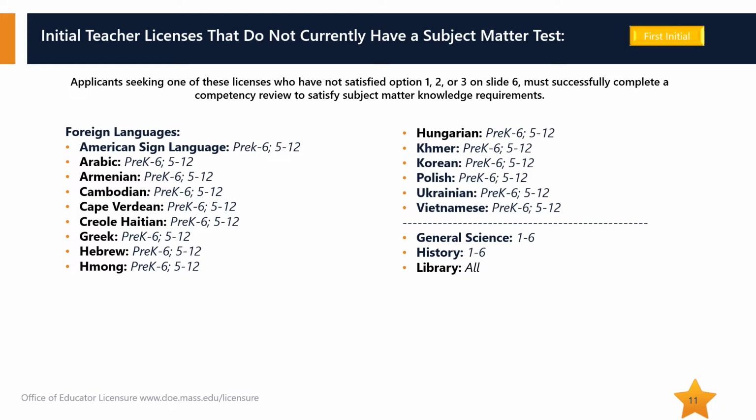The History 1 through 6 and General Science 1 through 6 licenses provide an option of achieving a passing score on a subject matter test intended for the 5 through 12 grade level in lieu of a competency review. If applicable, please view the competency review guide found through the link contained within the overview located directly beneath this video to learn more about the competency review requirements.